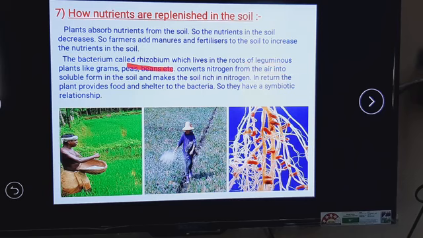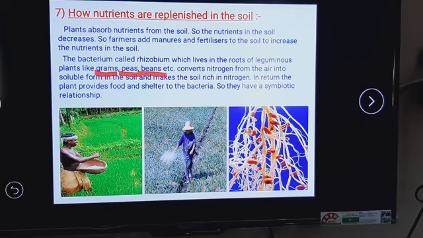Again, other examples are also given. Gram, beans, peas. These plants are called leguminous plants. Rhizobium converts nitrogen from the air into the soluble form in the soil and makes the soil rich in nitrogen. In return, the plant provides food and shelter to the bacteria. So, they have a symbiotic relationship.